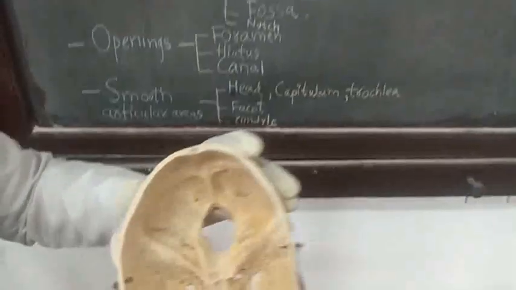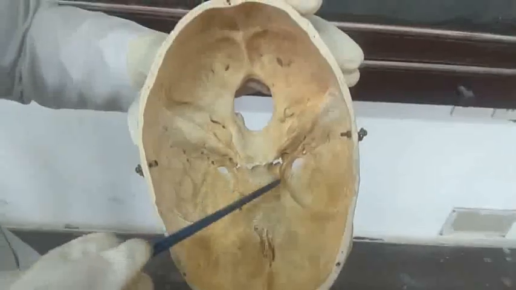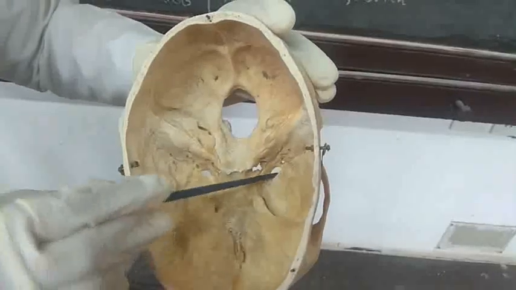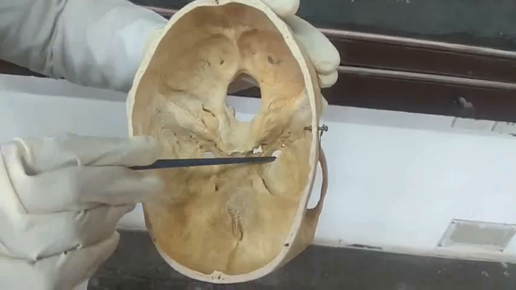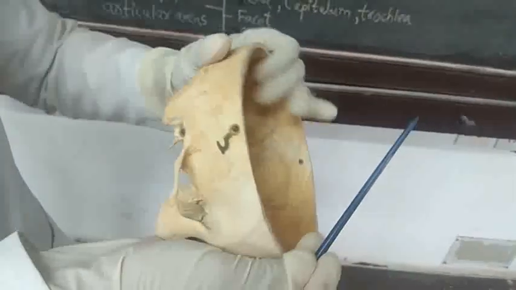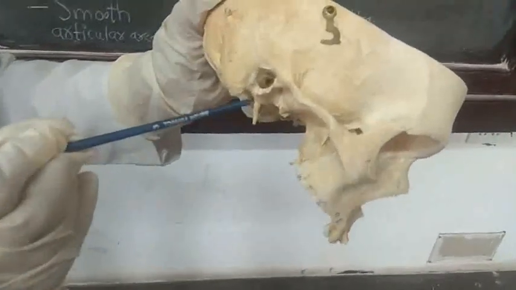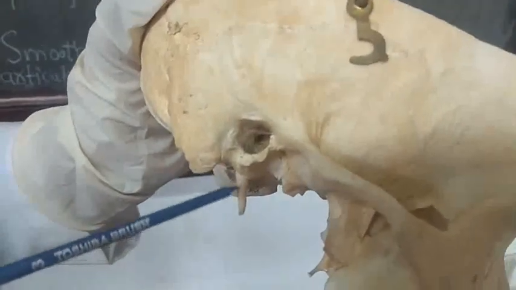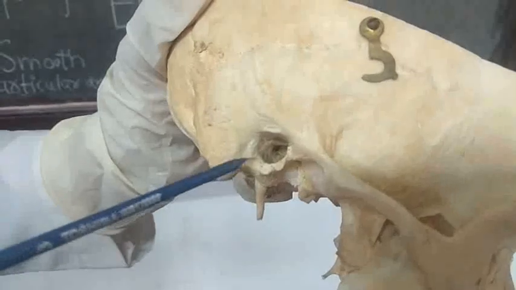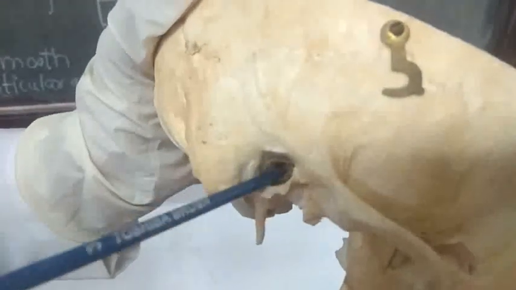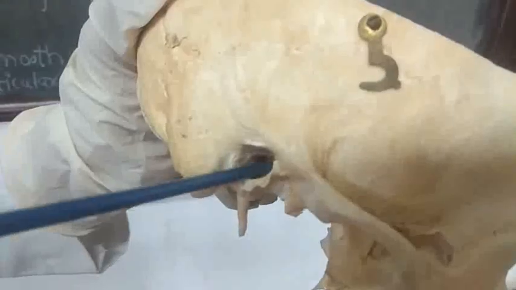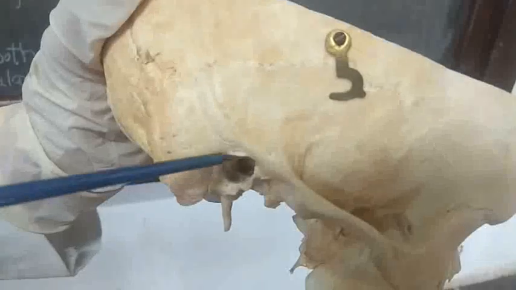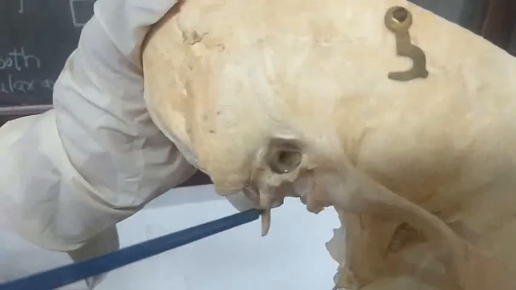You can also see the small foramina here in the interior of skull for the passage of nerves and blood vessels. Also, you can see here the styloid process, elongated styloid process. You can see canal. Probe is going inside the canal, external auditory canal. So this is the canal, this is the styloid process.